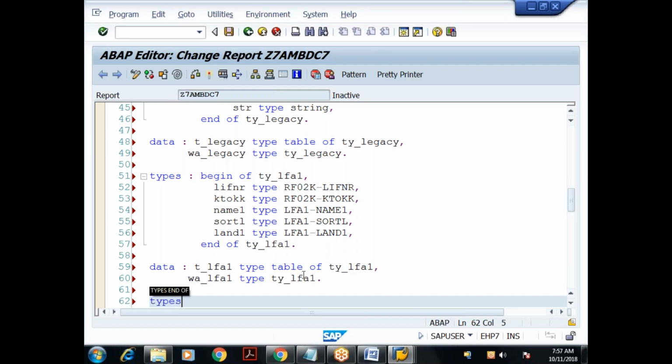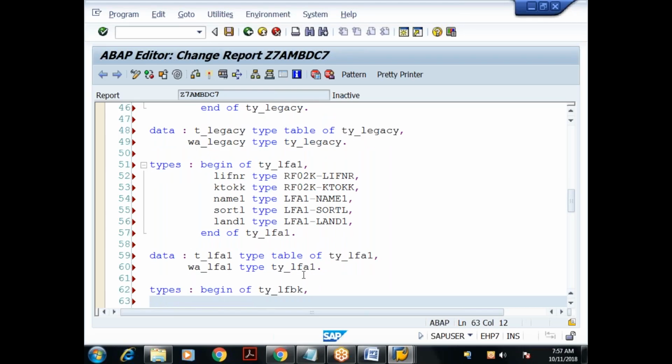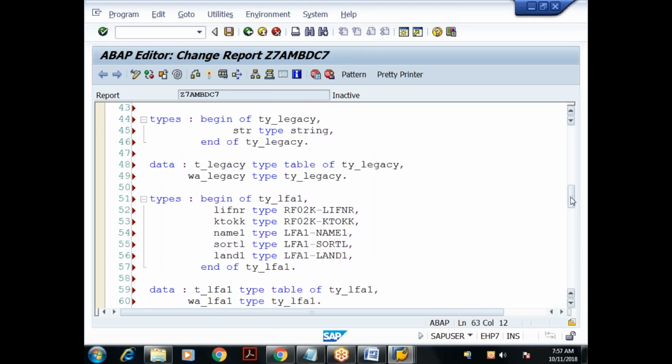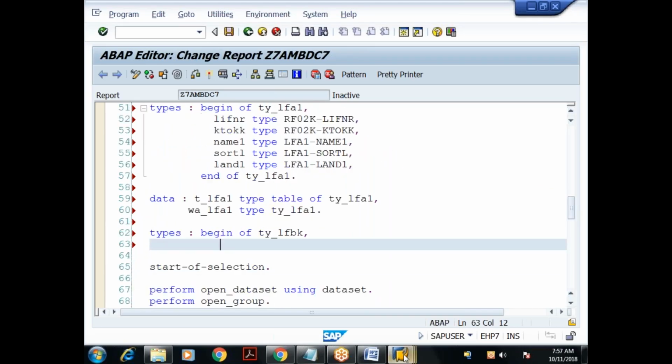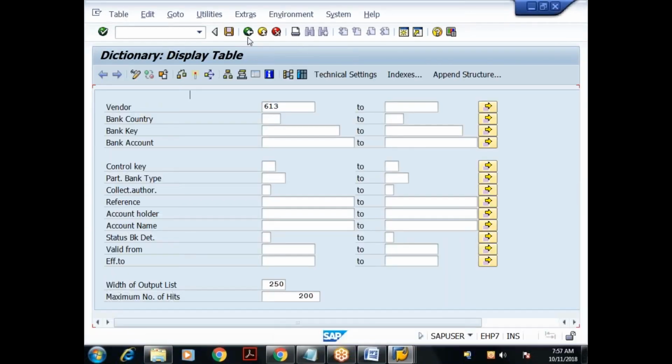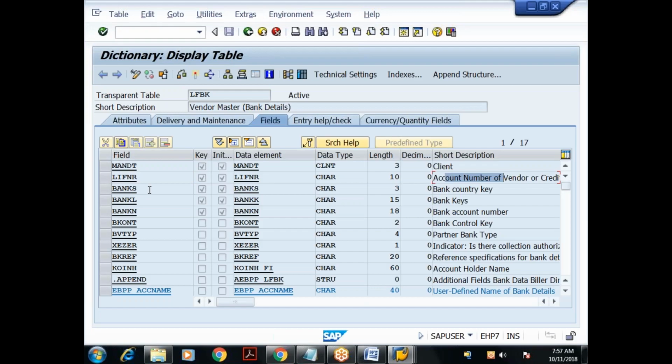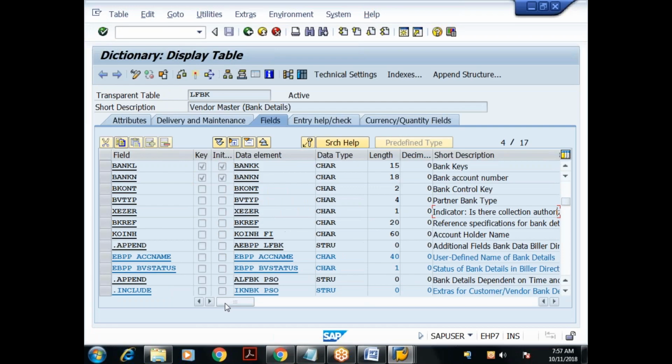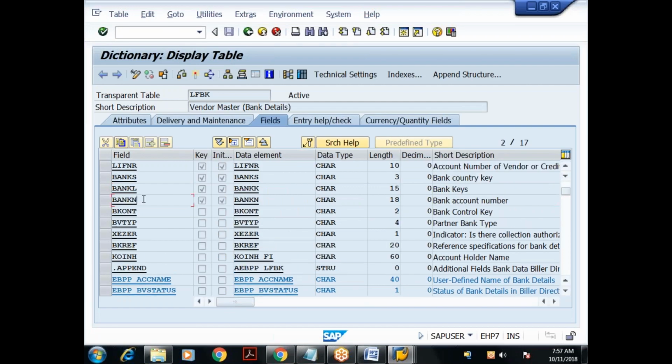Then types, one more internal table, begin of TY_LFBK. Here the LFBK table also contains LIFNR, that is the account number. Then we have bank country, bank key, bank account number, and LIFNR is also there in the LFBK table.